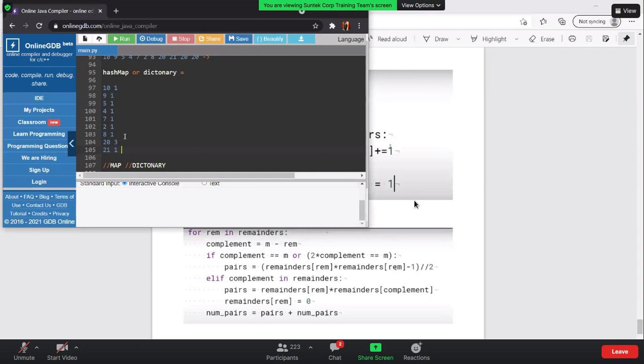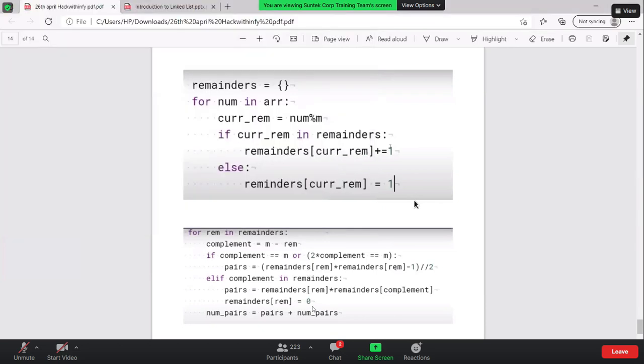Now if I come to the 20, I'm again going to check for the 10. But whenever I take this value, I make it 0. So when I come to the 20, I will multiply these numbers, but it's still going to be 0 and it's not going to affect my answer. So to be specific, to avoid the repeated values, we are just making the remainders equal to 0.